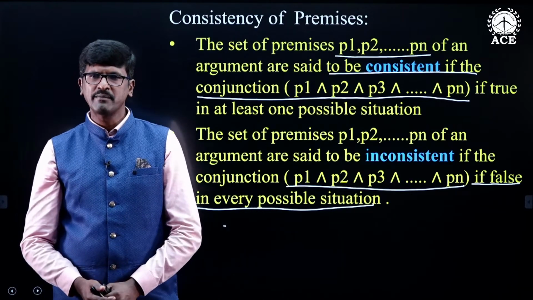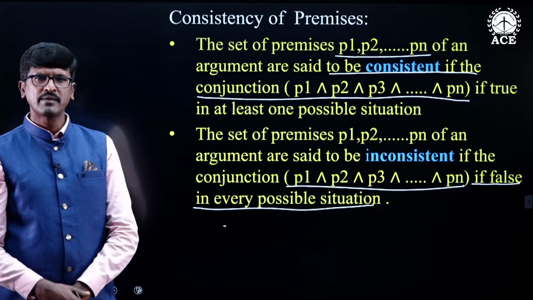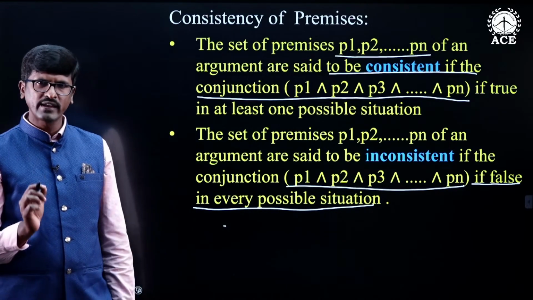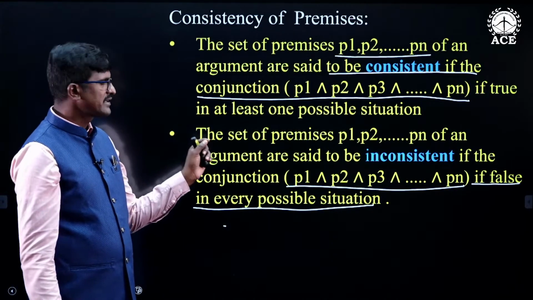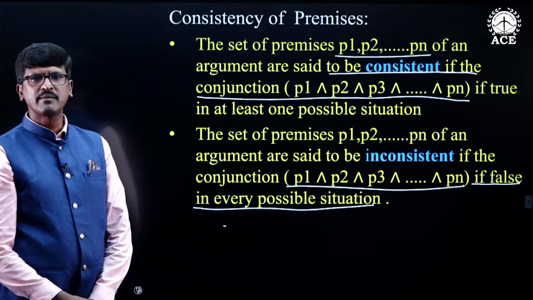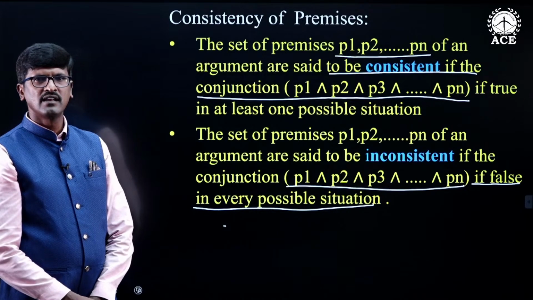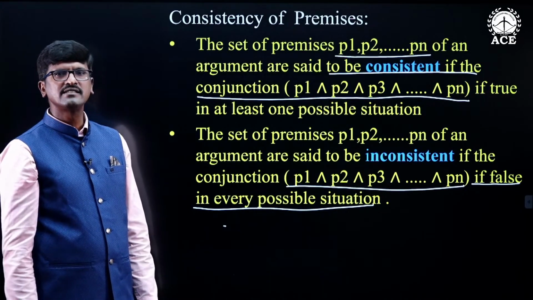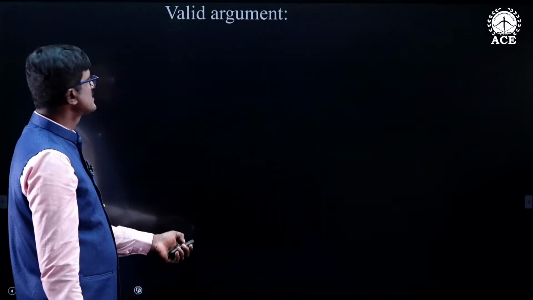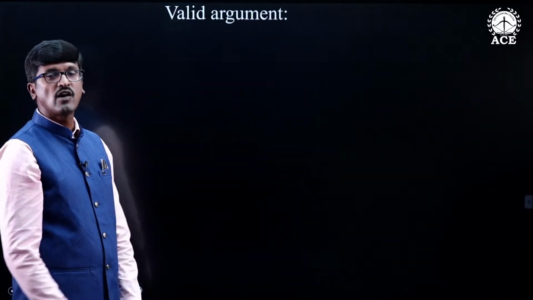Find the conjunction of the premises. If the conjunction of the premises is true in at least one case, then those premises are called consistent premises. If the conjunction of the premises is false, then it is called inconsistent premises. So, this is about consistent and inconsistent premises. Now, we will see what the argument is.